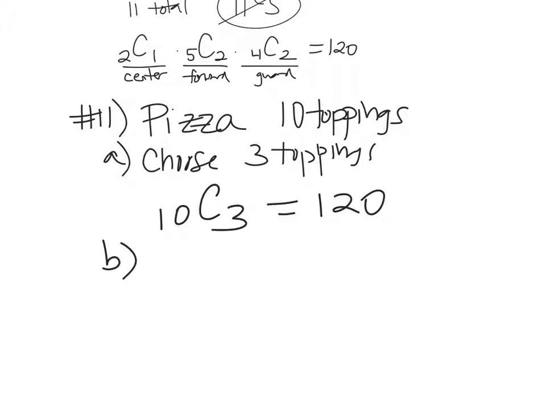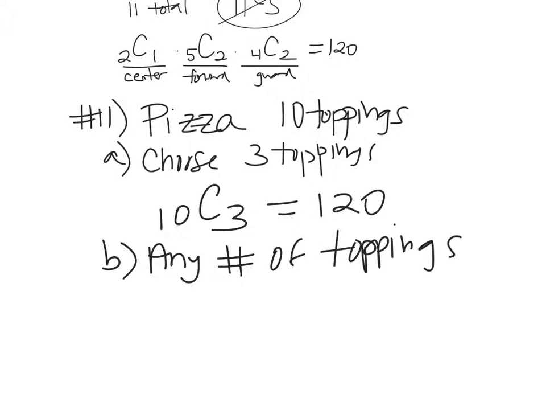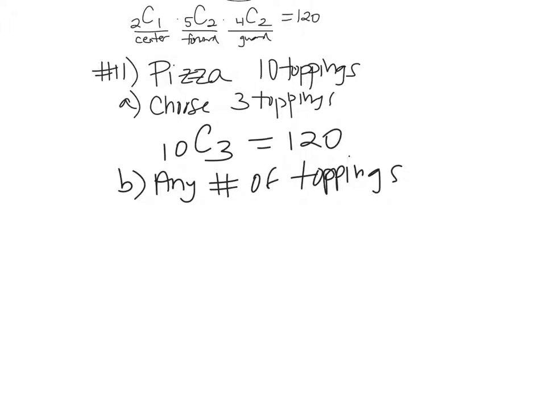All right, letter B. Now, this question is hard at first, okay? This is going to ask you if you can choose any number of toppings that you want. Any number of toppings. Okay? This is a hard question because it's hard when you first think about this, because you can choose 1 topping and there's 10 to choose from. You can choose 2 toppings and there's 10 to choose those. You can choose 3, you can choose no toppings at all. There's so many, but do you really want to find all of those and add them up? No, you don't.